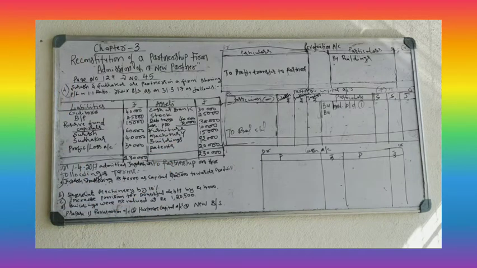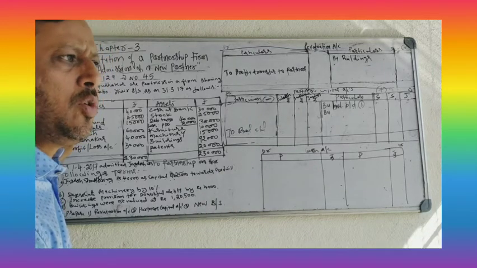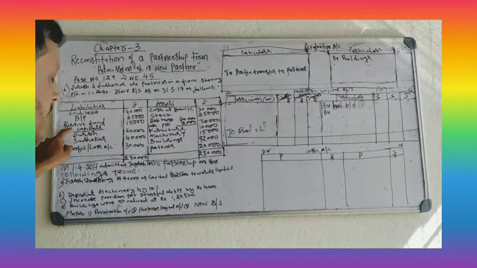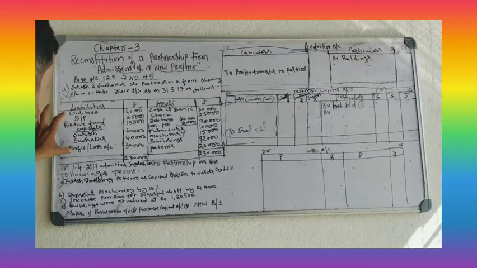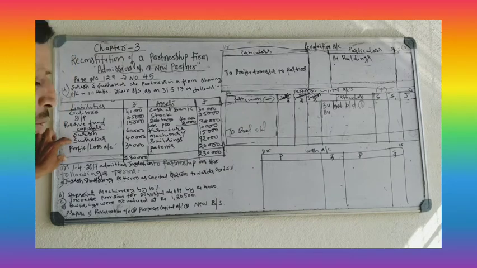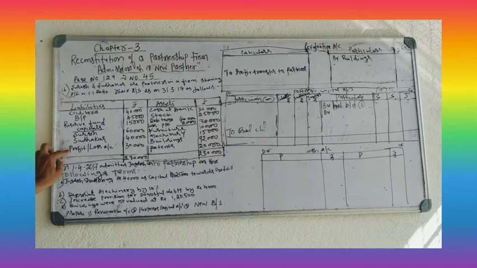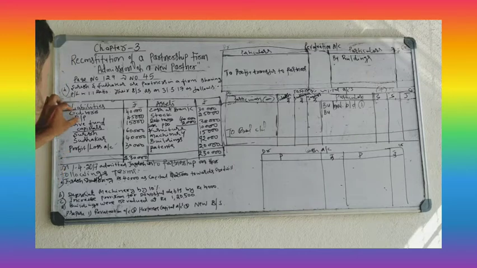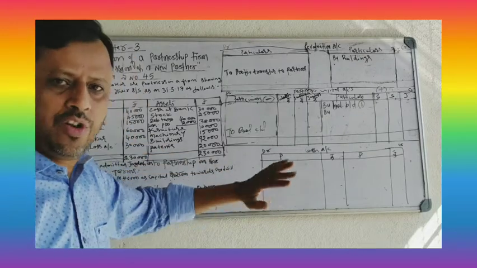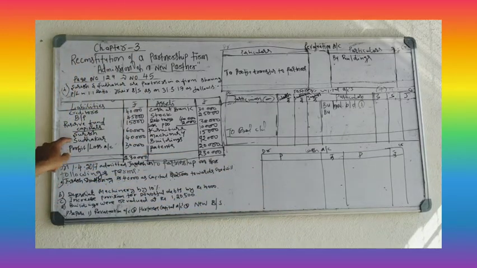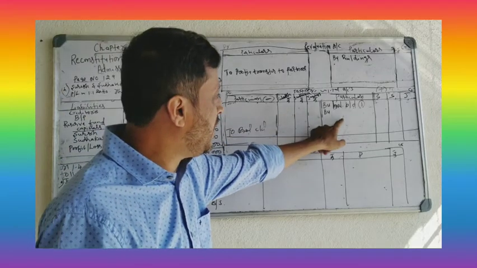On the liability side, you have creditors and bills payable. These two are external liabilities. External means liabilities due to outsiders. You have reserve fund, capitals, and you have profit and loss account. These three are internal liabilities. Reserve fund goes to partners, capital goes to partners account, profit and loss account goes to partners account. These two, creditors and bills payable, are recorded in the new balance sheet. Reserve fund, capital, and profit and loss go to partners' capital accounts.